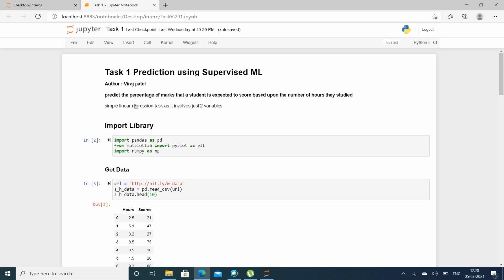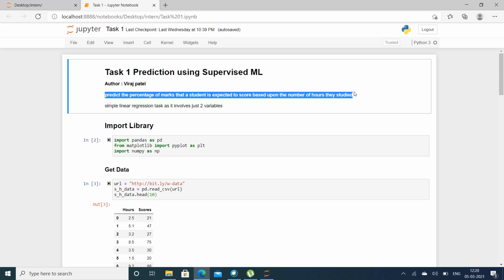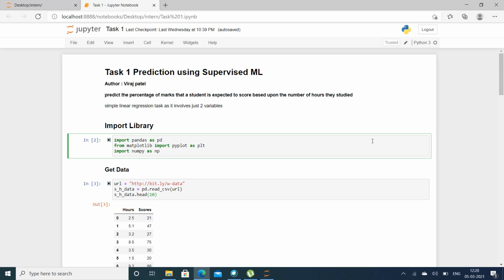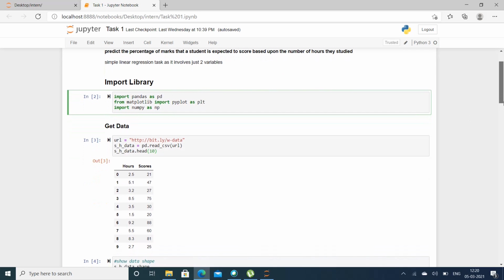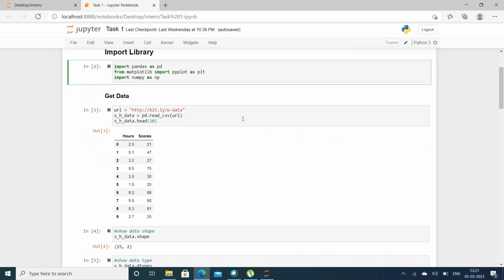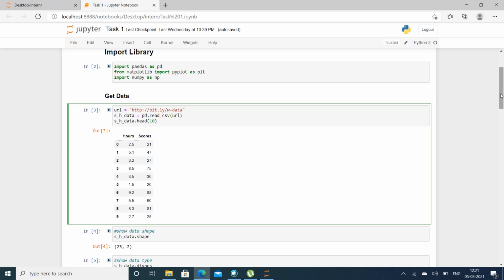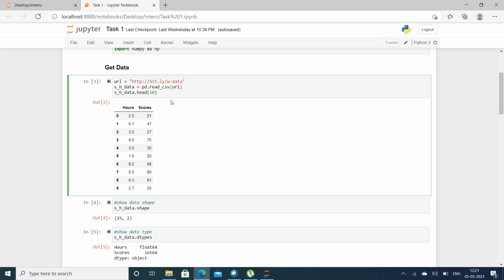There is a given problem statement: predict the percentage of marks that a student is expected to score based on the number of hours they studied. For that, I'm importing the libraries Pandas, PyPlot, and NumPy. Then I get the data from the URL and simply print the top 10 rows.